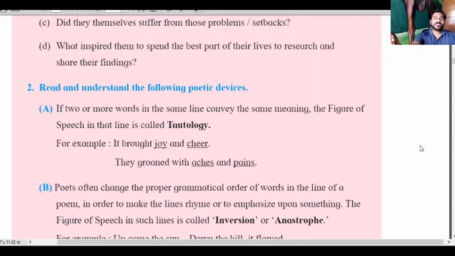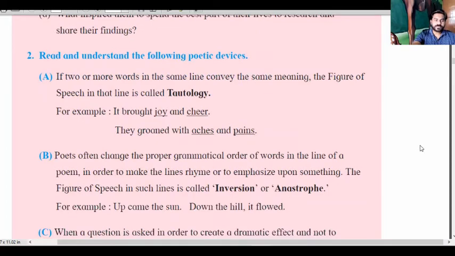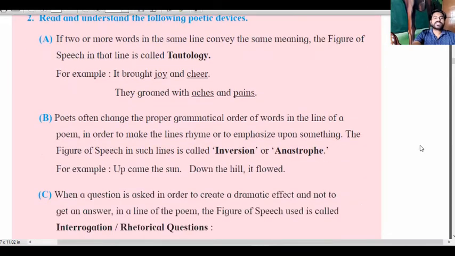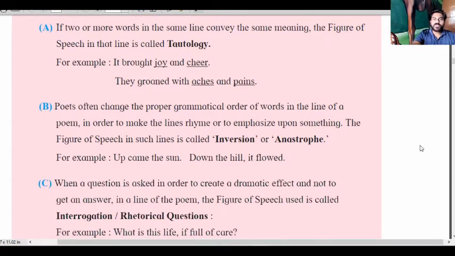Okay, tautology. Then B: poets often change the proper grammatical order of words in the line of a poem. Sometimes the poet doesn't use the grammatical order in the poetic form.